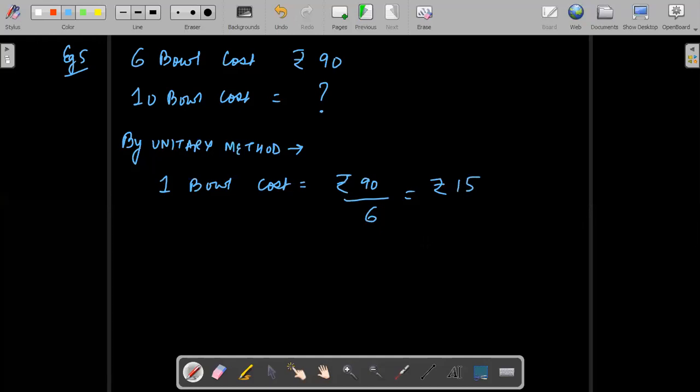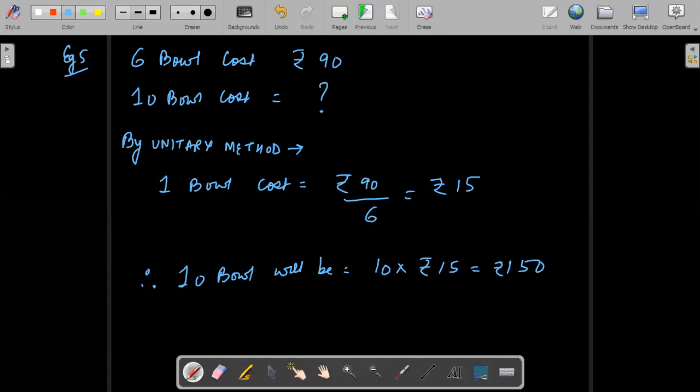So we have got the cost of one bowl as 15 rupees. Therefore, as one bowl is for 15 rupees, 10 bowls will be for rupees 10 into rupees 15. And the answer is 150 rupees. That's it. Yes, class? Any issue in this case?